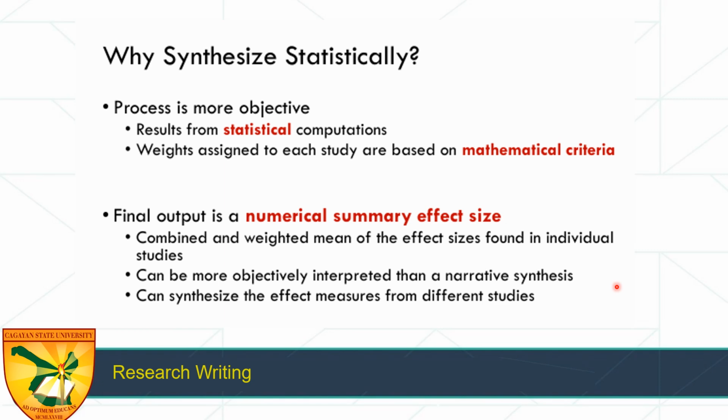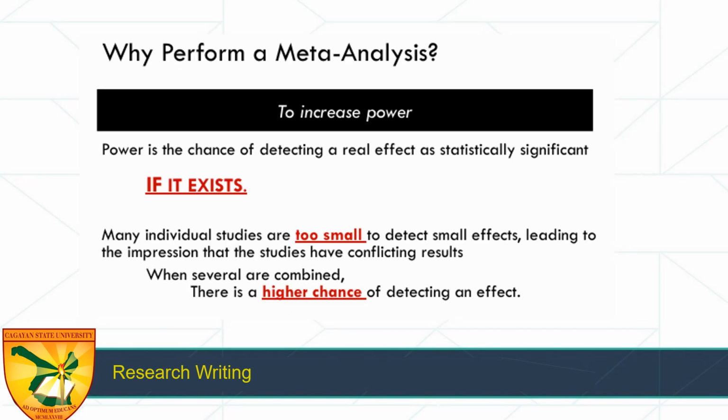It had another odds ratio, and another study in another country but a different odds ratio. So it's objectively interpreted. And here we can synthesize the effect measures from different studies.